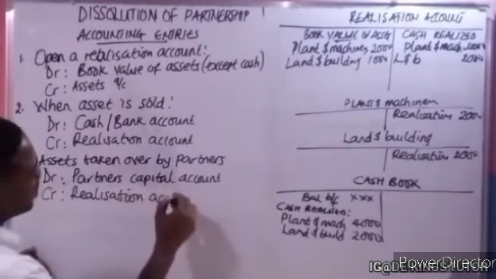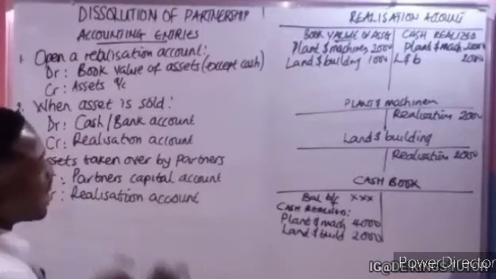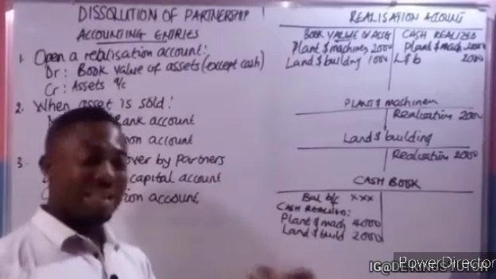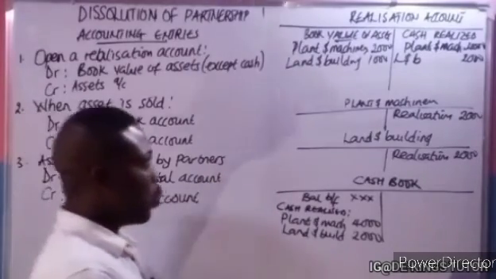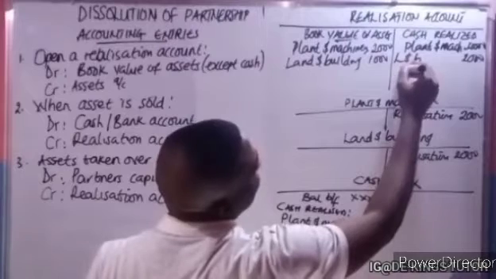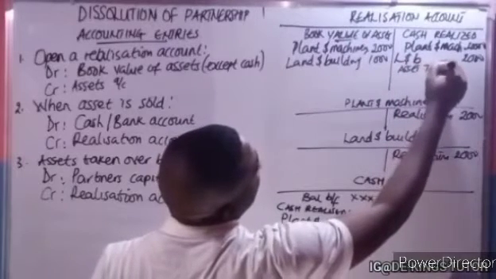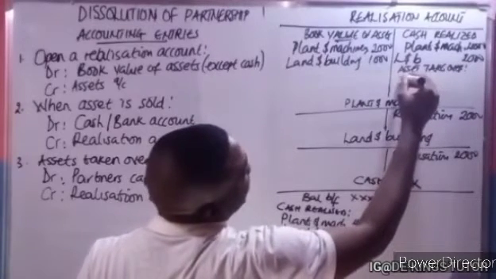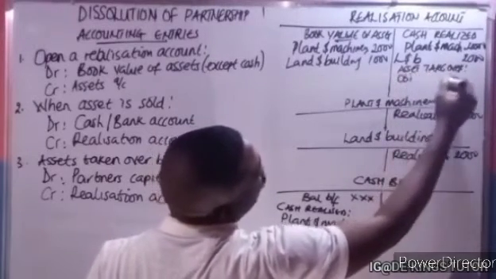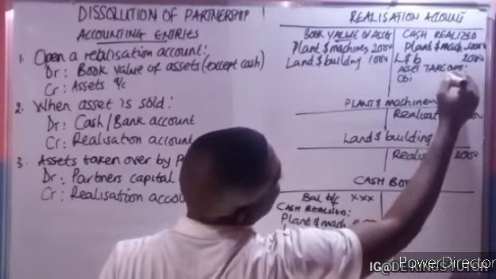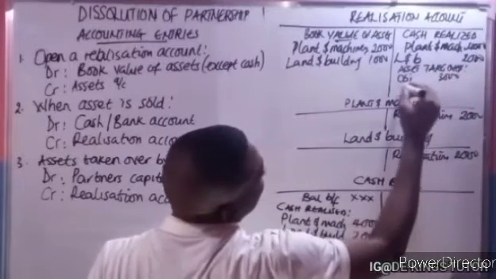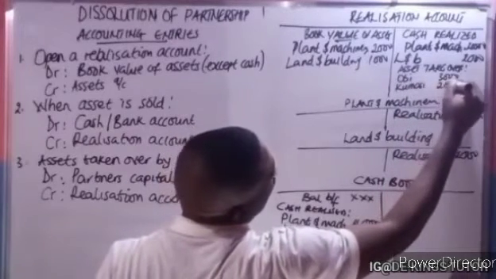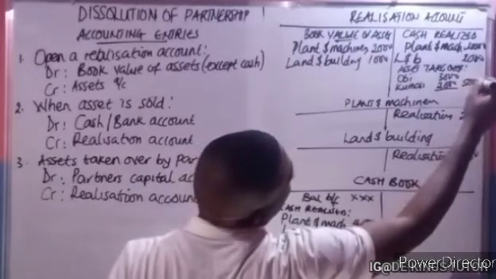Okay, so we are crediting the realization account because it is also like a cash to realize, because definitely that amount will have to be deducted from that partner's share. So we'll just credit it here. Assets taken over. So we'll put the name of the people. If it is OB, you put the worth of the asset, 3,000. If it is Kumasi, you put 2,000. So everything gives you 5,000.